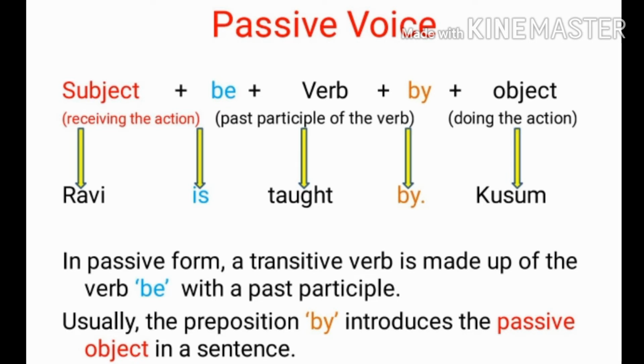We have used the form of be because Ravi is singular, and because earlier in active voice we used teaches, now here we will write taught. By is used as a preposition in passive voice. So this is how you can change active voice into passive voice.